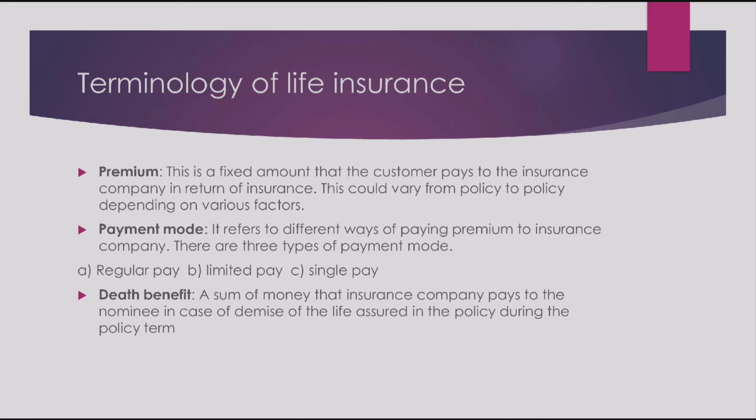The next one is death benefit. A sum of money that the insurance company pays to the nominee in case of demise of the life assured in the policy during the policy term. So, if my policy is for 30 years, if anything happens, I have taken a sum assured of 1 crore. This 1 crore, which is called the sum assured, the company will give to my nominee. So, this 1 crore amount that would be paid is the death benefit that would be paid to the nominee.